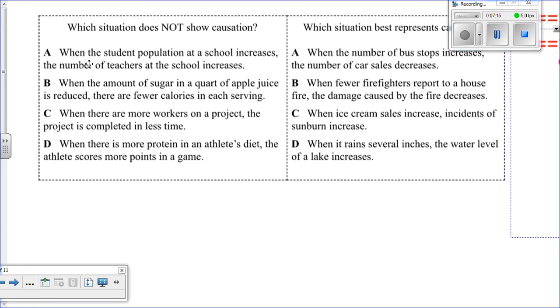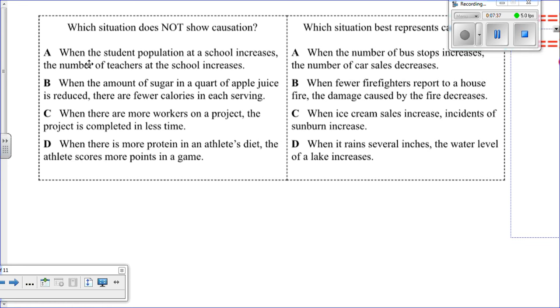I'm pretty confident that's causation. B. C, when there are more workers on a project, the project is completed in less time. Yeah, I feel C is a good one too. D, when there's more protein in an athlete's diet, the athlete scores more points in the game. Say what? I don't think so.